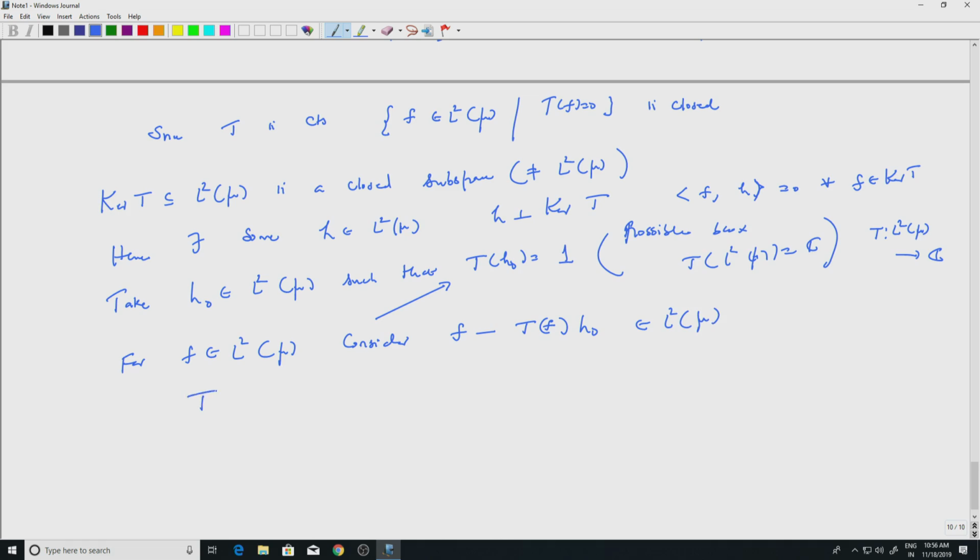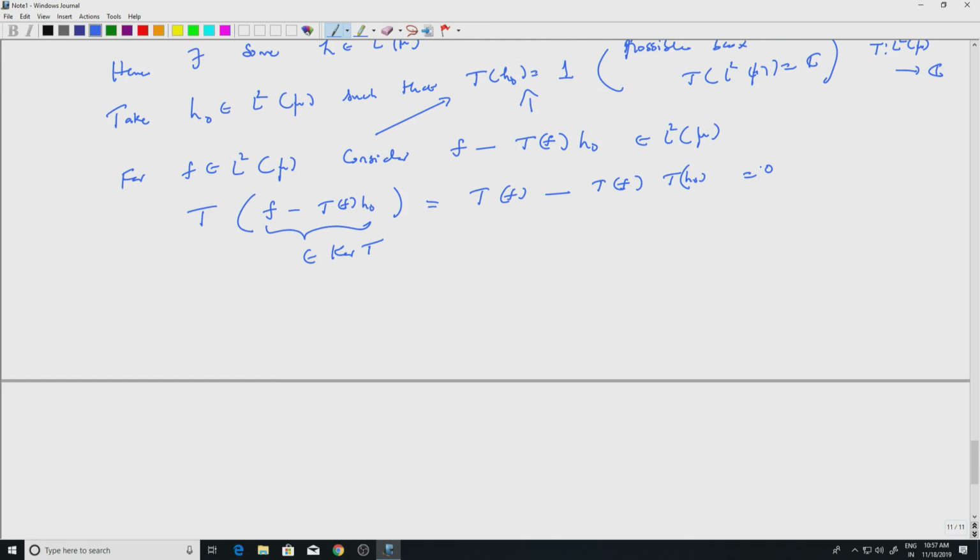But what is T of f minus Tf H naught? Well, because of linearity, it is Tf minus Tf, a complex number that comes out, then T of H naught, right, but T of H naught is 1, so this is 0, which means that this function belongs to kernel of T. But if it is in kernel of T, it is orthogonal to H. Okay.